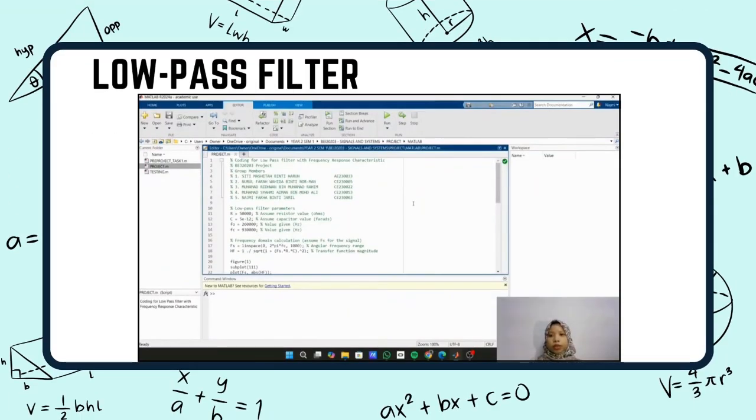Now I'm going to show you the coding for low pass filter with frequency response characteristic in MATLAB. These are my group members, including me.